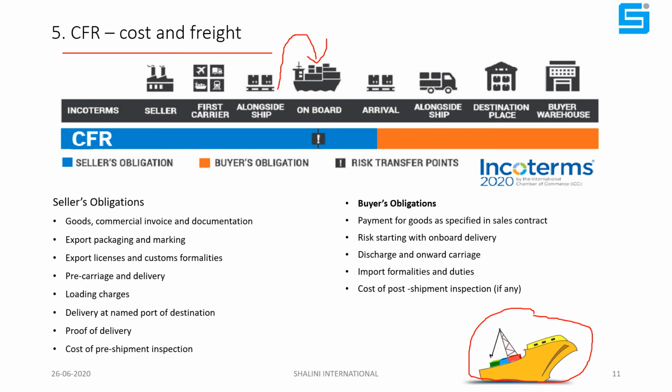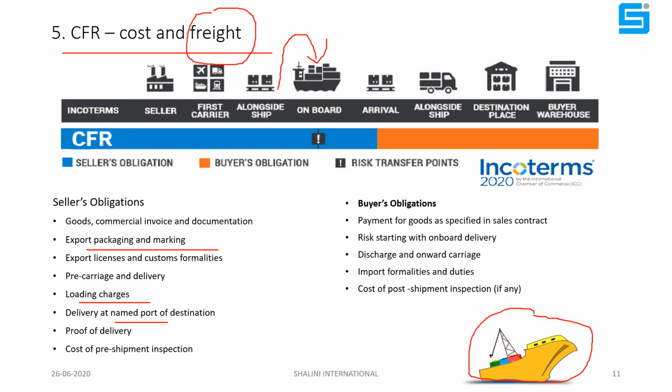But here, the seller has to arrange the vessel also, and he has to pay the freight. This is the additional one. Other things remain the same: export packaging, licensing, loading charges. Similar to FOB, but he has to pay the additional freight.